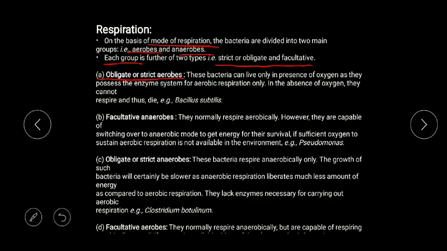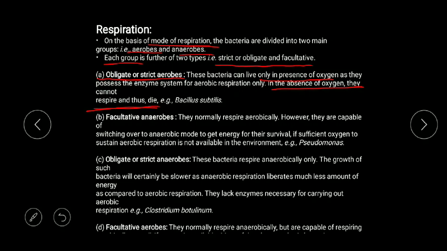So here you can see there are four types of bacteria. First is obligate or strict aerobe. Obligate or strict aerobe means they need oxygen compulsorily. In the absence of oxygen they will not survive. As in the definition here, these bacteria can live only in the presence of oxygen, and they possess the enzyme reaction for aerobic respiration only.